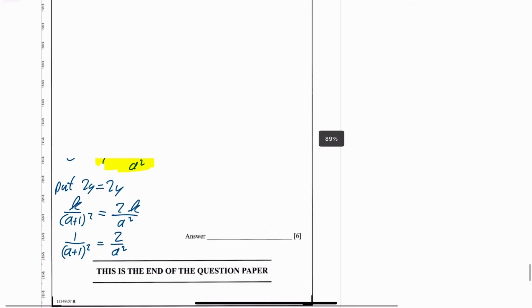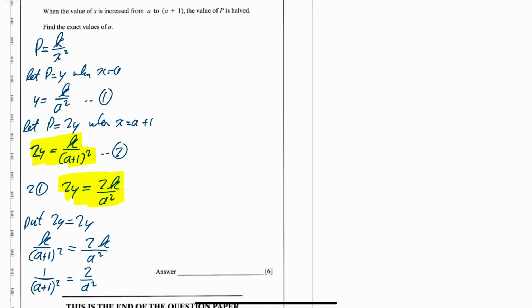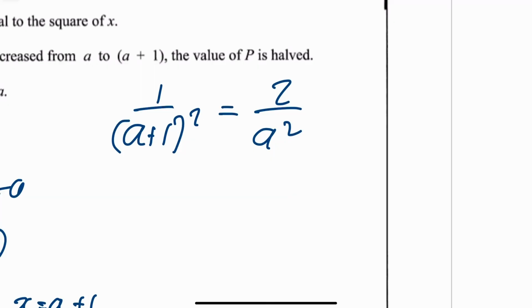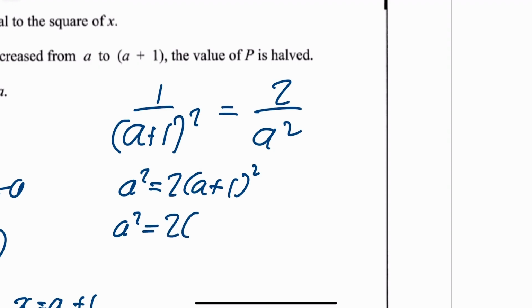And then what we're going to do is cross multiply. I'll write that down again up here. What have I just said? 1 over a plus 1 squared is equal to 2 over a squared. And we'll go from here. So cross multiply. I'm going to have a squared is equal to 2 times a plus 1 squared. So that's a squared is equal to 2 times a plus 1 times a plus 1.